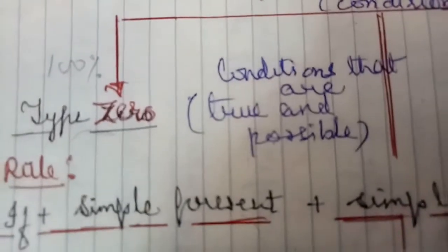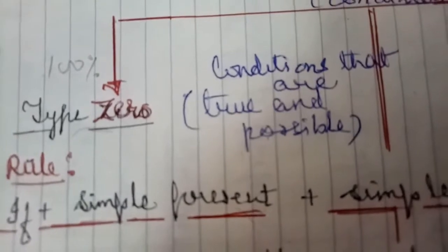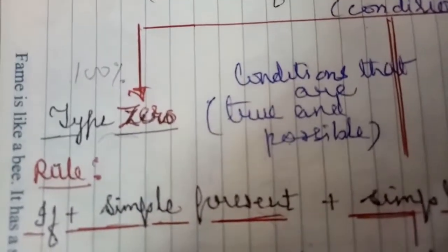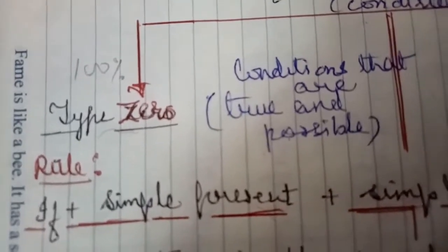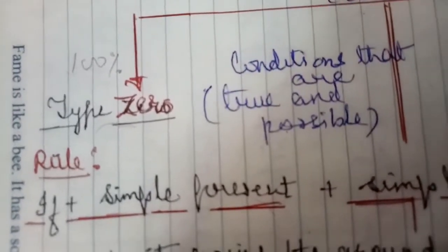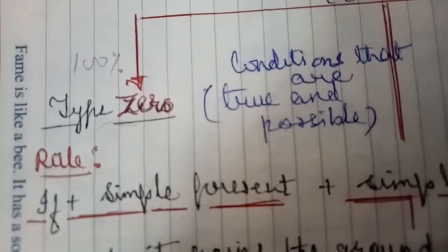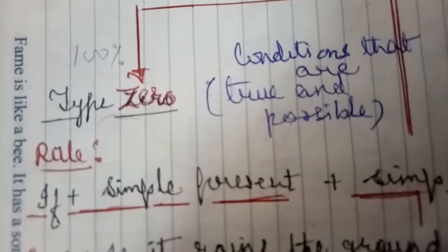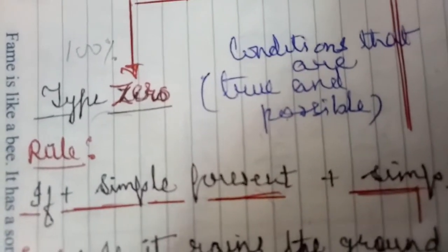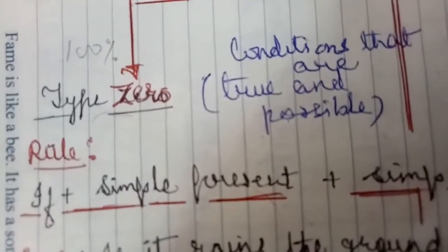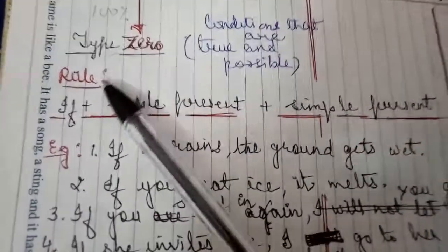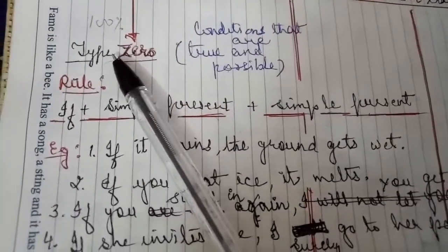Here, children, I gave you all four types of sentences, but simply, these are the conditions in which we see what actually happens, what could happen, type 1, what we wish would happen, type 2, and what might have happened, that is type 3. So only see the rules, nothing else you have to see. Rule 1, that is type 0.